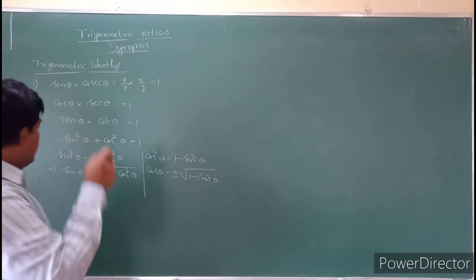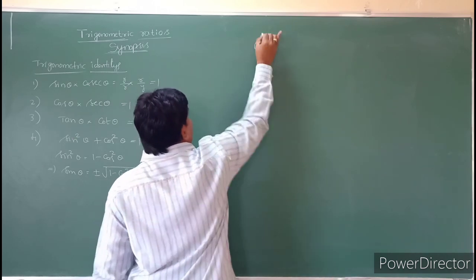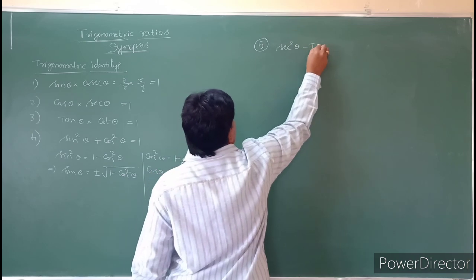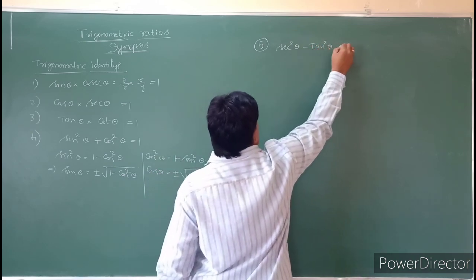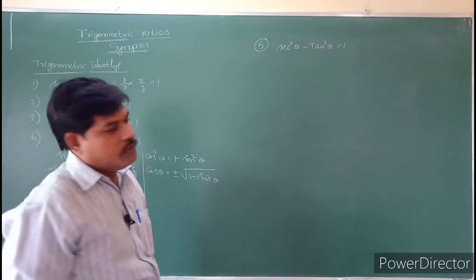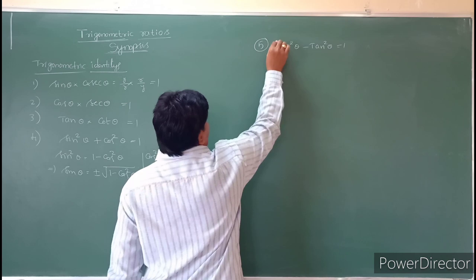Okay. So similarly, see some more important conditions here. Secant square theta minus tan square theta is equal to 1. This is one formula.